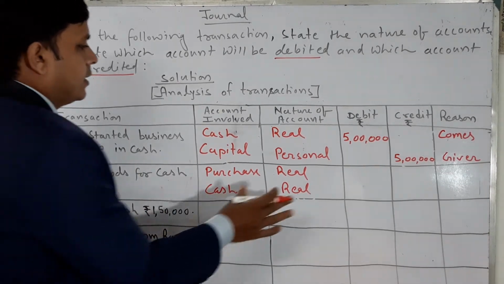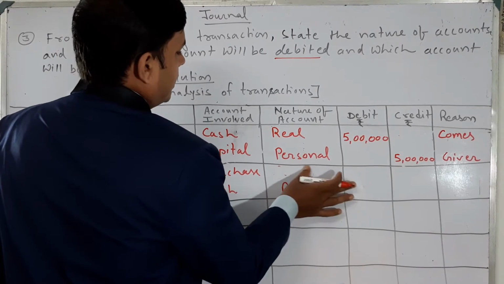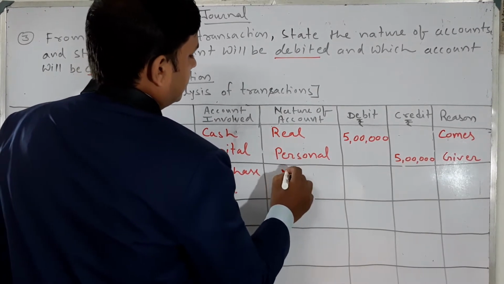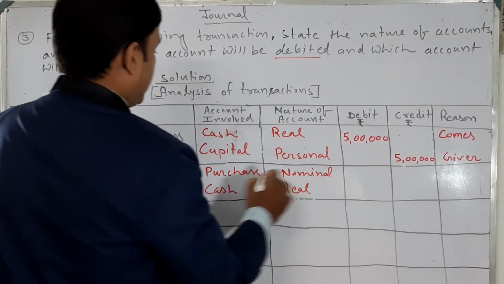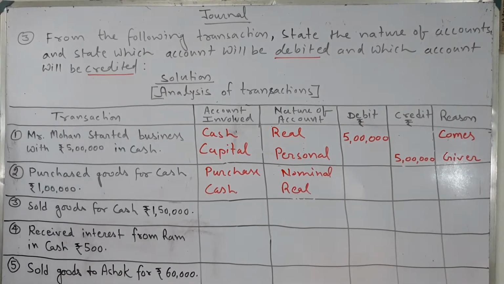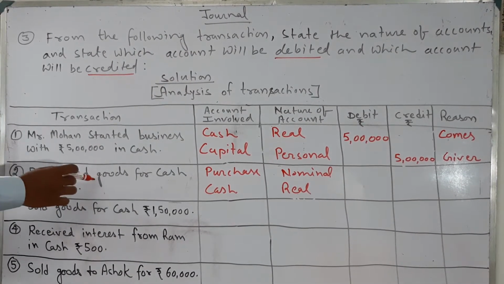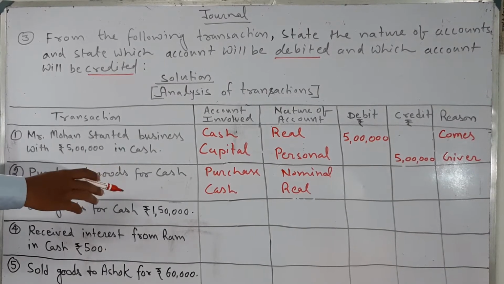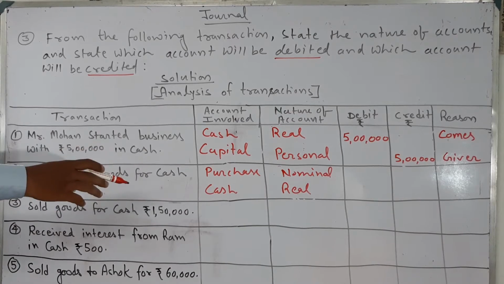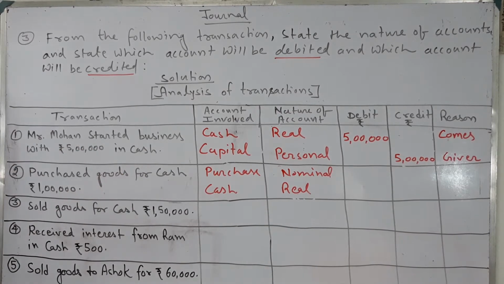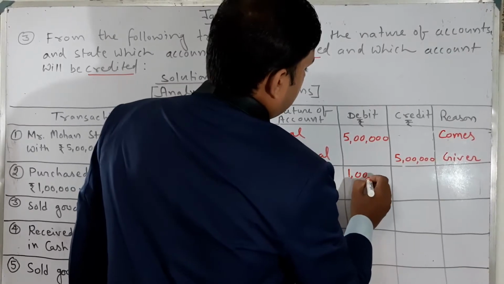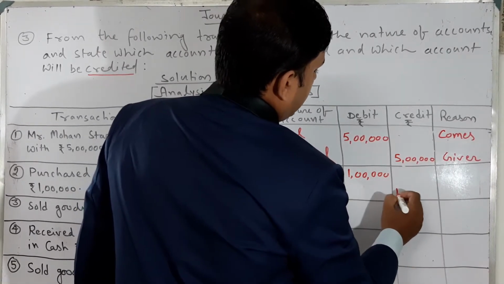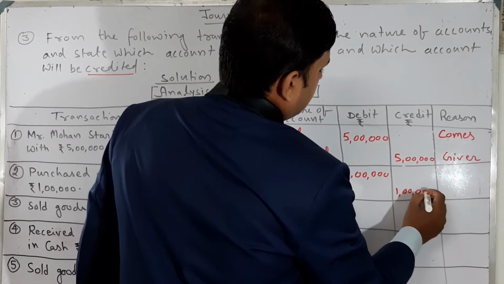Here it is purchasing, so it is a nominal account, not a real account. So purchase account debit to cash. The purchase is nominal and the cash is real. The amount given is 1 lakh, so here you will write 1 lakh and here also 1 lakh.